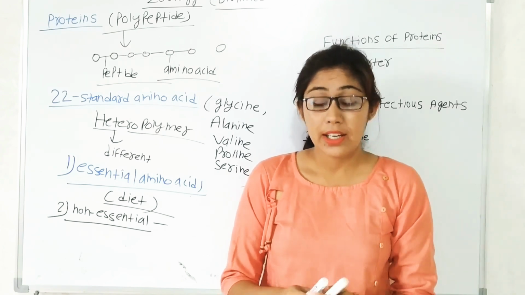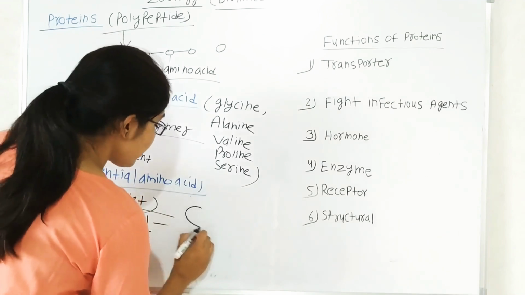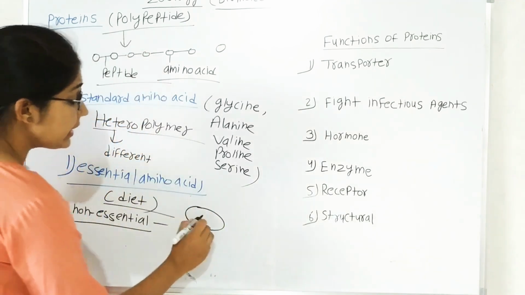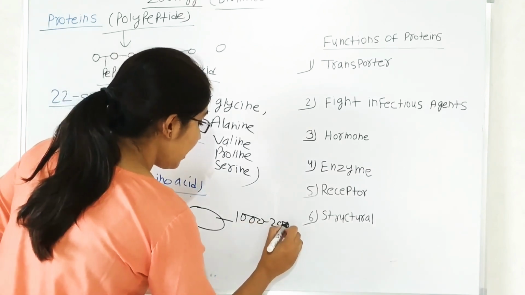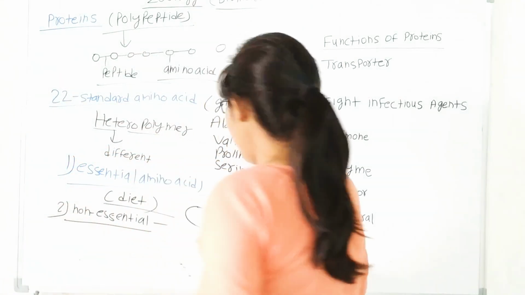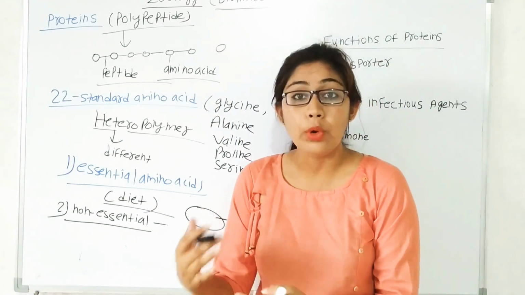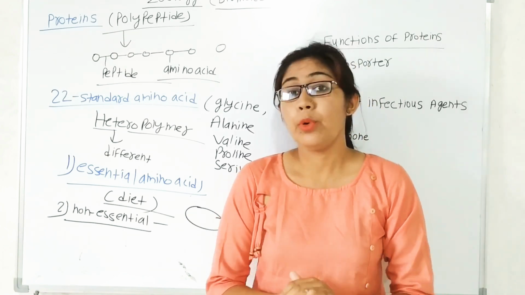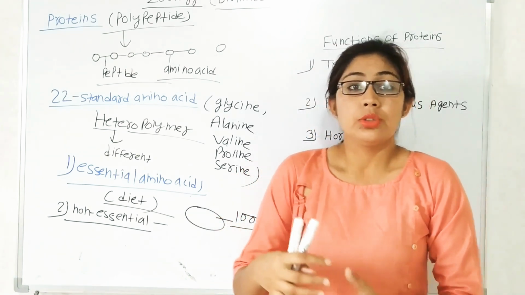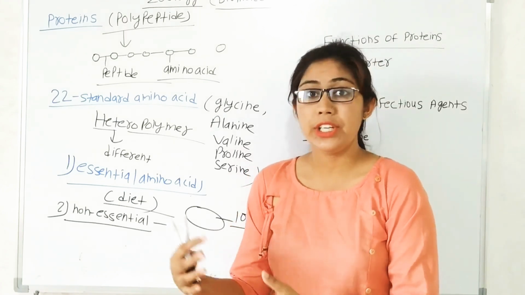Let us take the example of a small bacterial cell. This is a small bacterial cell. It contains 1000 to 2000 different types of protein. So we can say each and every cell has some unique types of protein in its body. There are different types of protein present in our body, and each protein performs a different function.